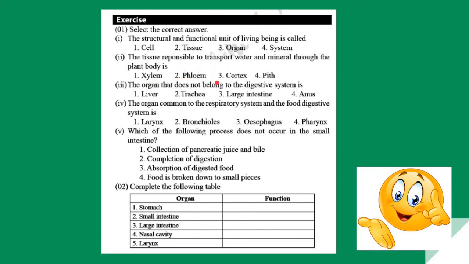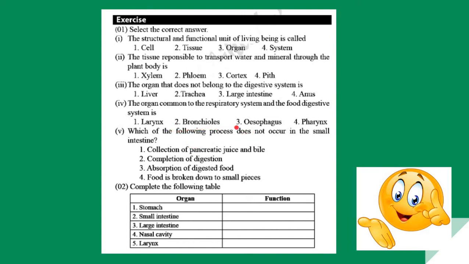The organ that does not belong to the digestive system: is it the liver, trachea, large intestine, or the anus? The answer is 2, trachea. The organ common to the respiratory system and the digestive system: is it larynx, bronchus, esophagus, or the pharynx? The answer is 4, pharynx, because this is common to both. Esophagus is the digestive system and the rest belong to the respiratory system only.